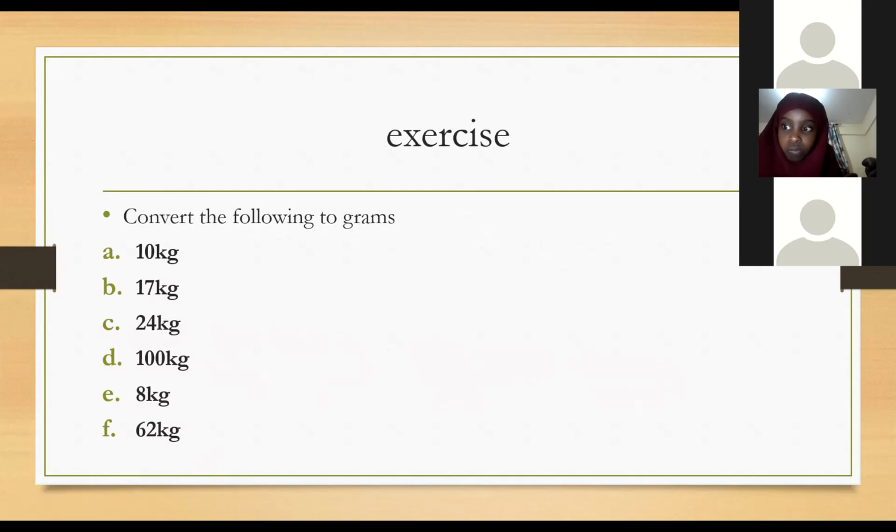Convert the following to grams. A is 10 kg. B is 17 kg. C is 24 kg. D is 100 kg. E is 8 kg. And F is 62 kgs. A, B, C, D, E, F. Those are 6 questions. A, 10 kg. B, 17 kg. C, 24 kg. D, 100 kg. E, 8 kg. And F, 62 kg.